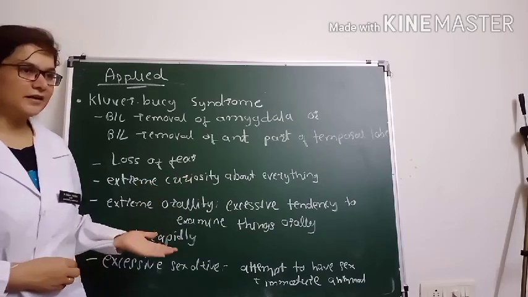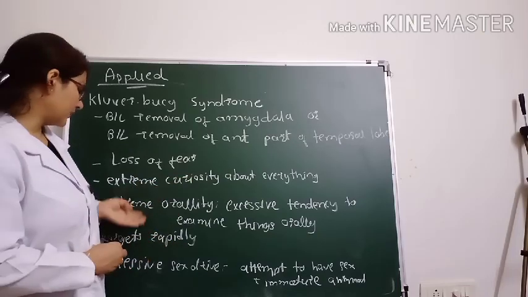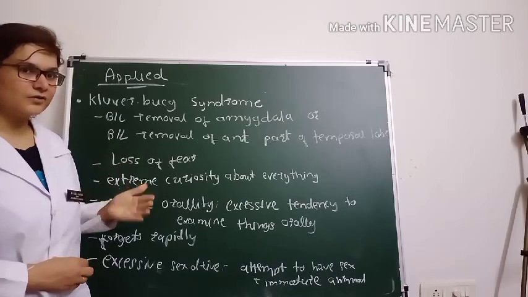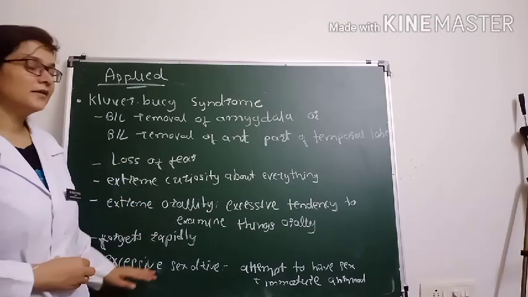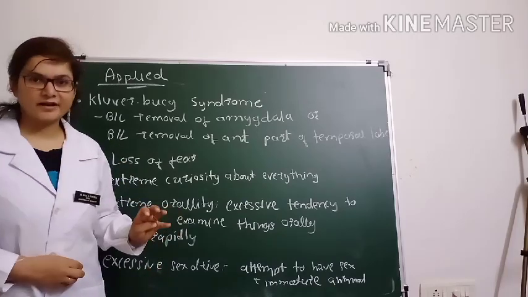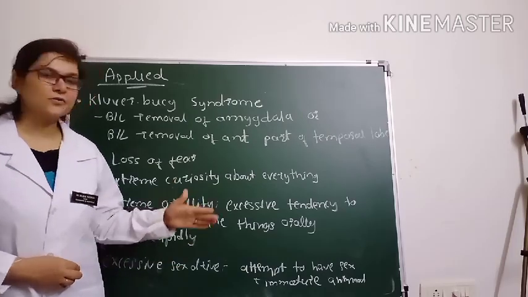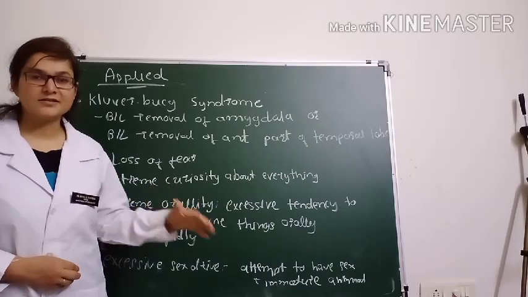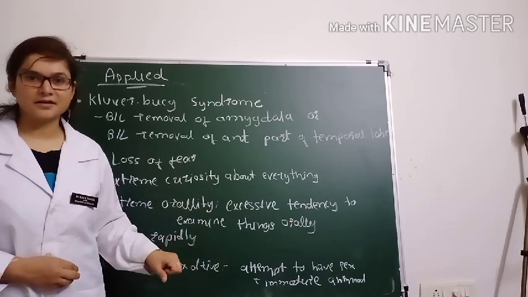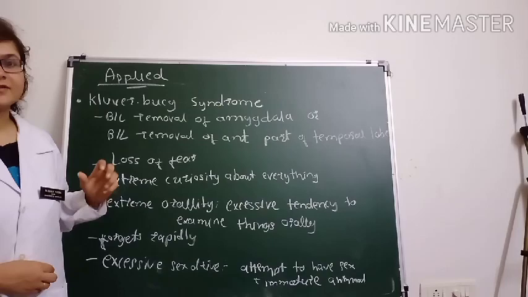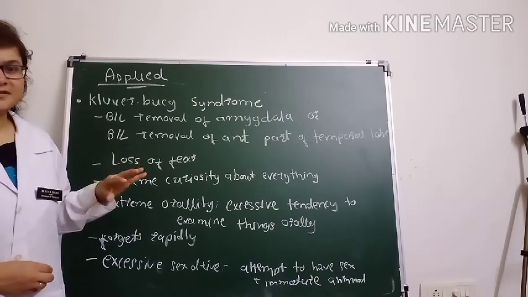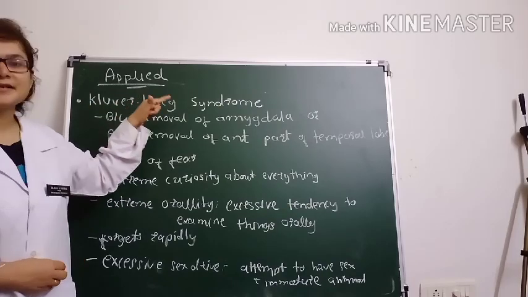Then forgets rapidly. It cannot remember for a longer duration, so it forgets rapidly. The last one is excessive sexual drive. The sexual drive is so strong that the animal even tries to copulate with immature animals. This was demonstrated in the monkeys. So for the applied aspect related to the limbic system, you have to remember the Kluver-Bucy syndrome.